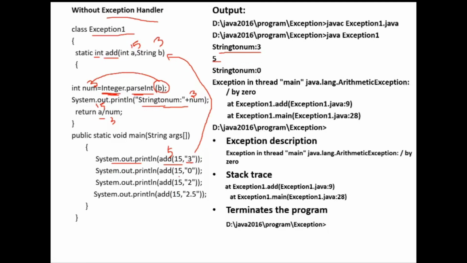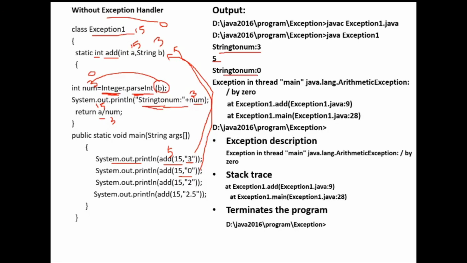And next I am passing 15 and then 0. Again control will come to here. So now 15 and 0. Now I'm converting that string "0" to a number, so this num has 0. Then I'm printing "string to num", and the value is 0.